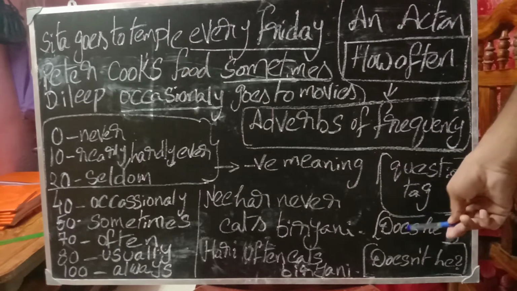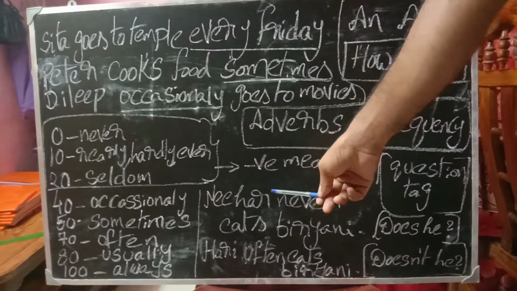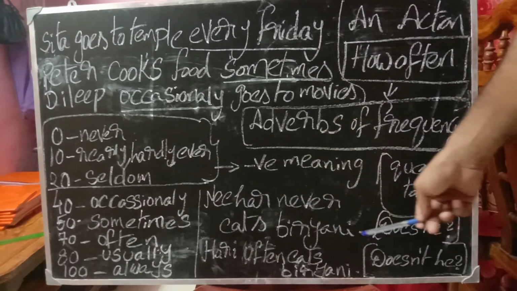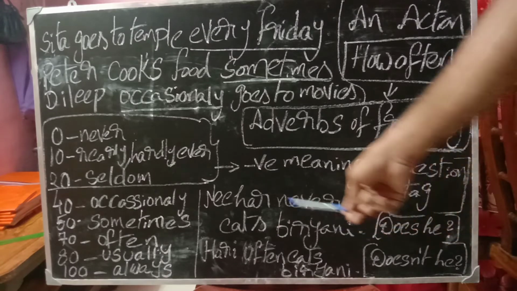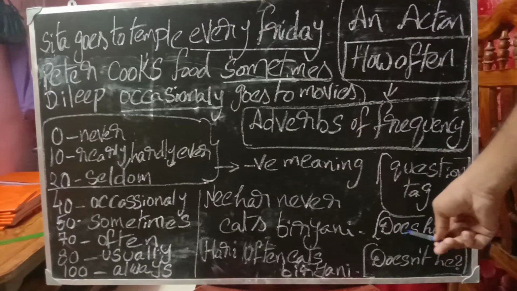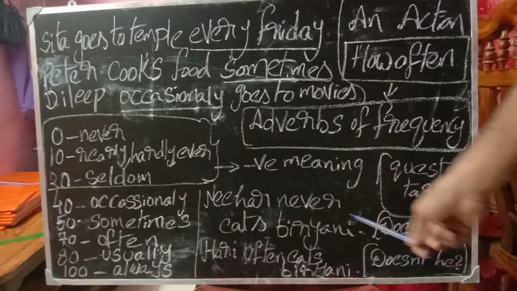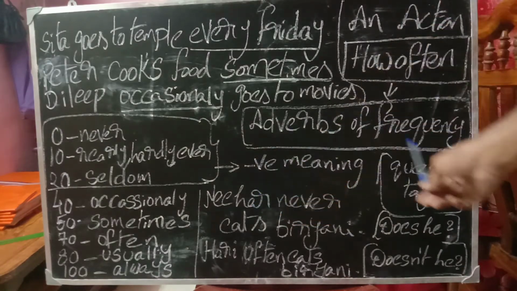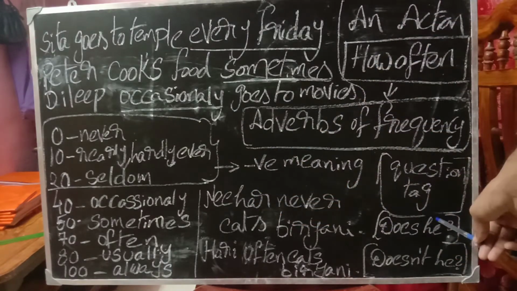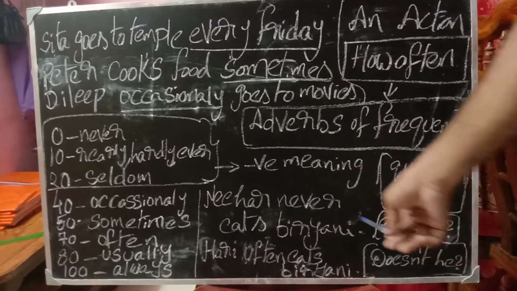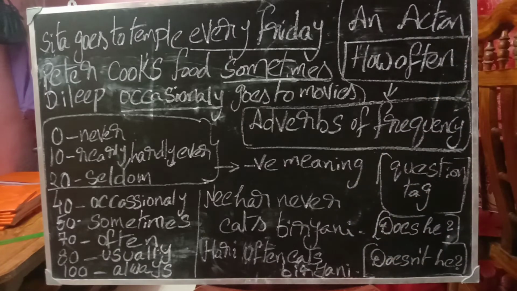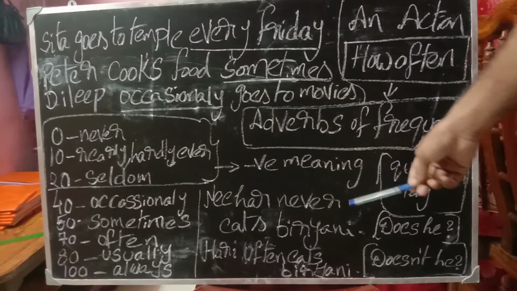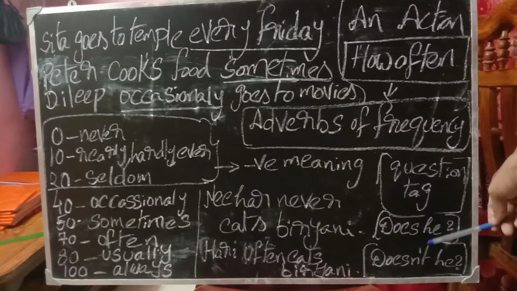So the helping verb: Nihar does. Third person singular, so we have to add es to do. Nihar is third person singular. Male gender, so you have to write the suitable pronoun, he. Does he. This is the question tag. This is a negative sentence, so we have written a positive question tag.